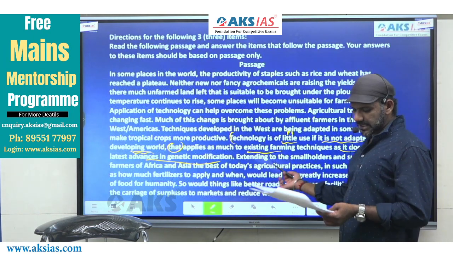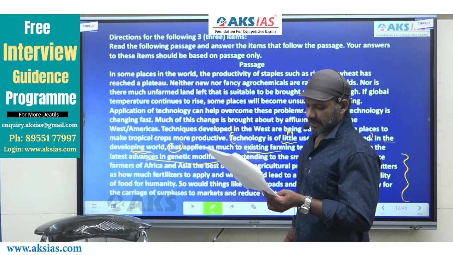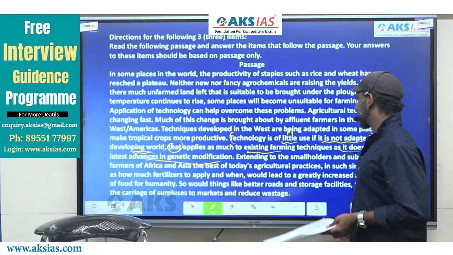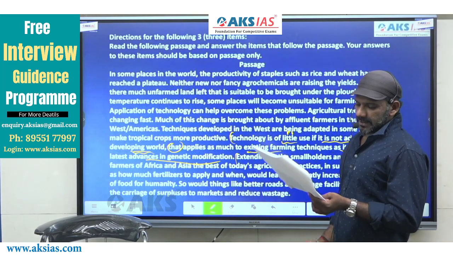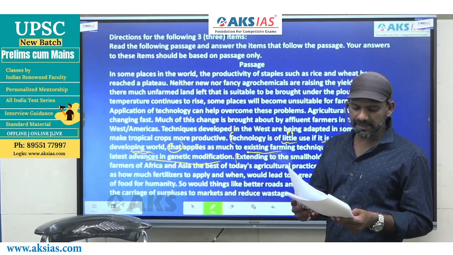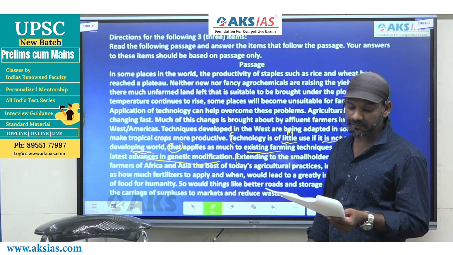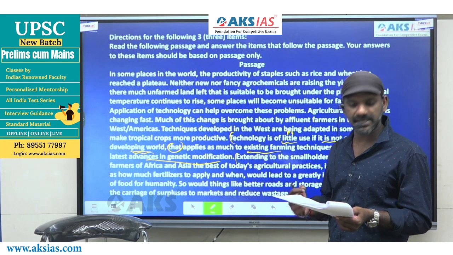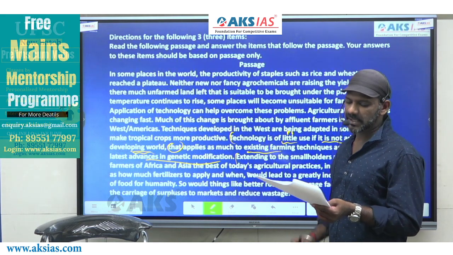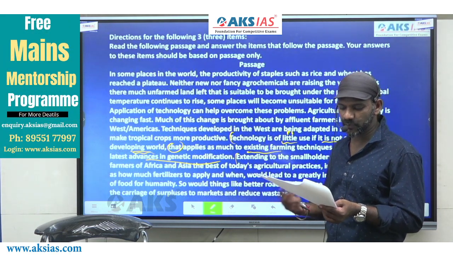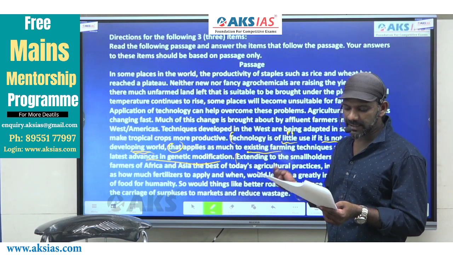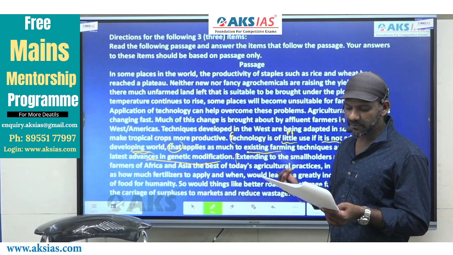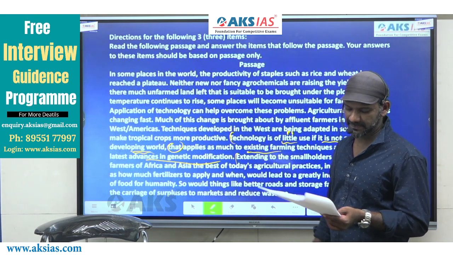I'll just read this part. It says, extending to the small holders and subsistence farmers of Africa and Asia, the best of today's agricultural practices in such simple matters as how fertilizers to apply and when would lead to a greatly increased availability of food for humanity, right?